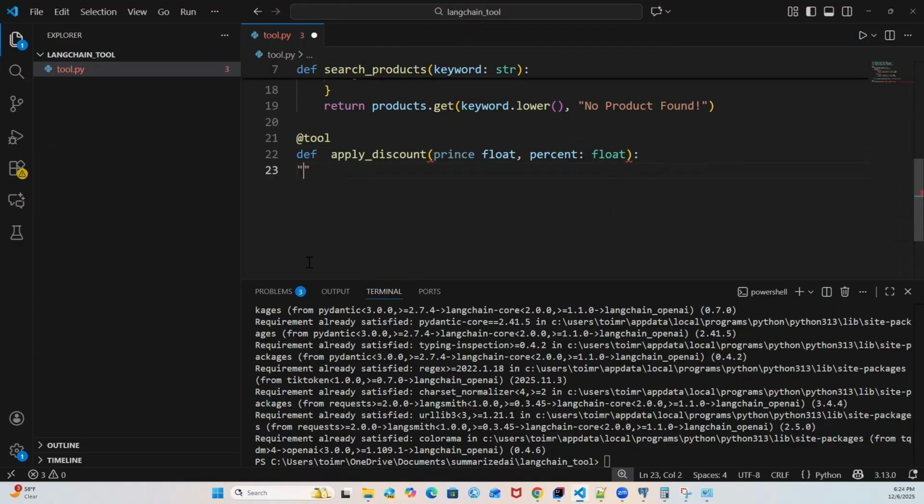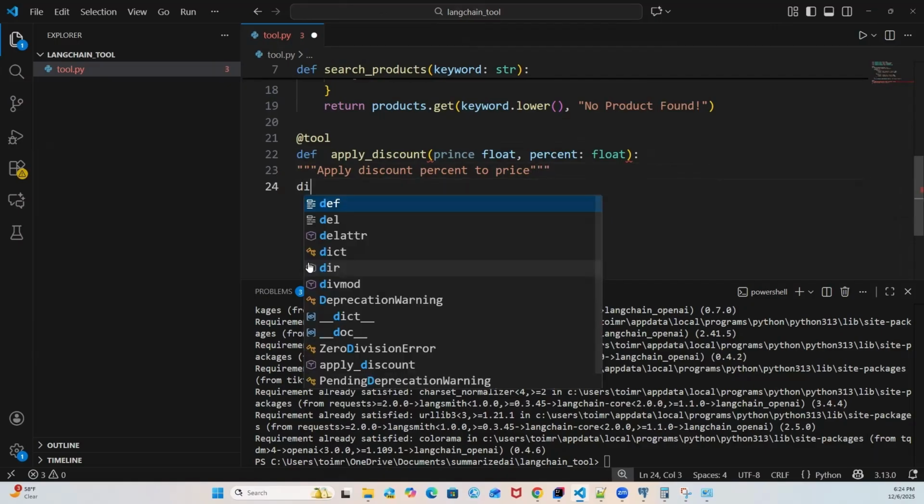Great. Now you can also define a docstring. And by the way, this particular docstring will help the LLM to identify which tool to call. It will help the LLM to get the context. So, apply discount percent to price. Okay, great.